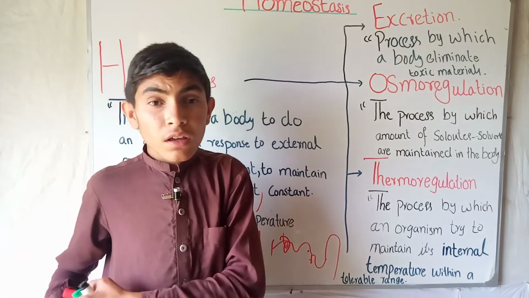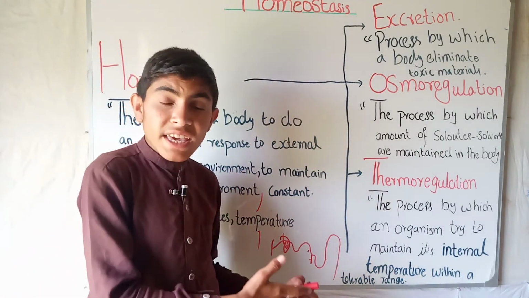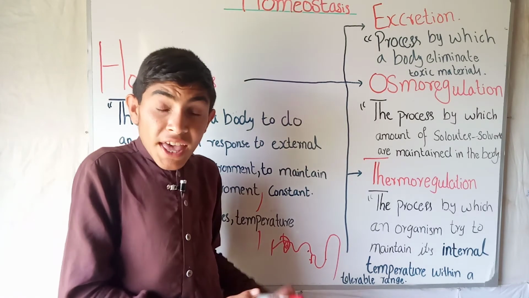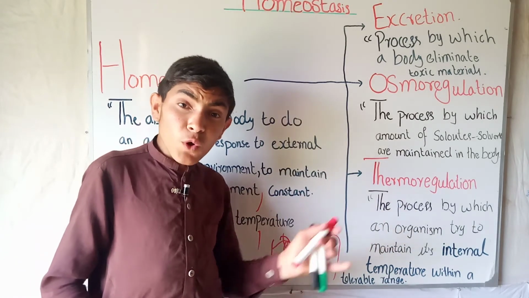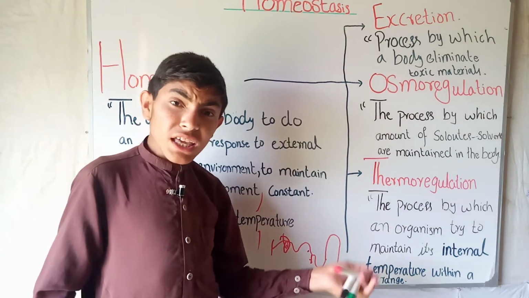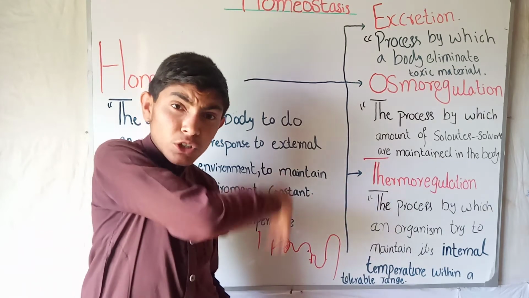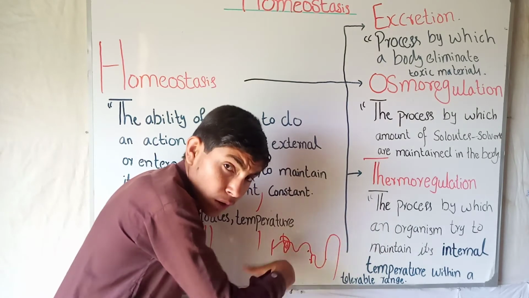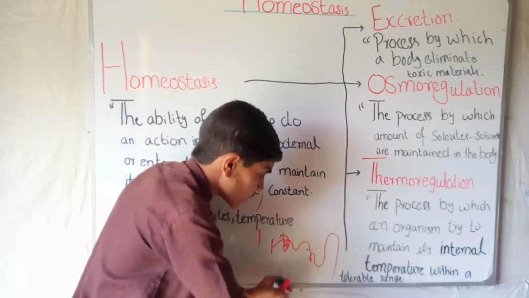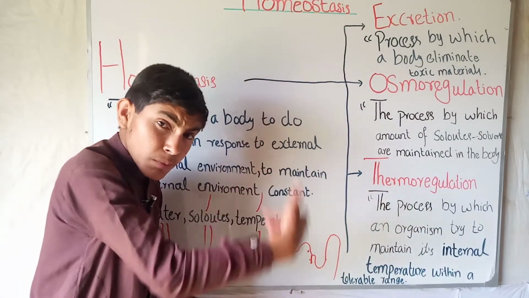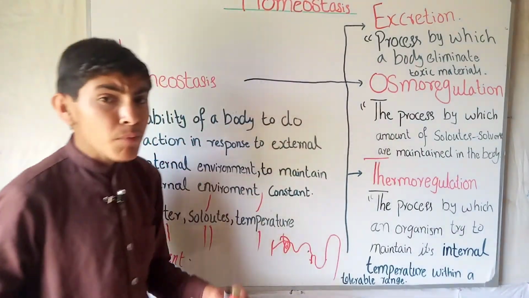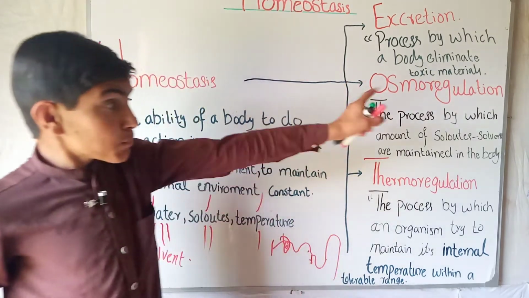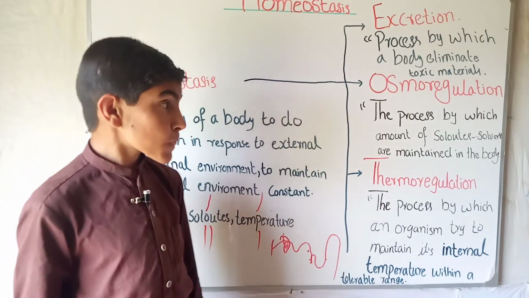The solute can be the amount of Na, sodium. Sodium is controlled by the glucocorticoid hormone secreted by the adrenal gland, and the antidiuretic hormone is of the pituitary gland. So they reabsorb the amount of solute which is flowing through the tubules back to the blood vessel. In this way the amount of solute is normalized in our blood. So the process of osmoregulation occurs.